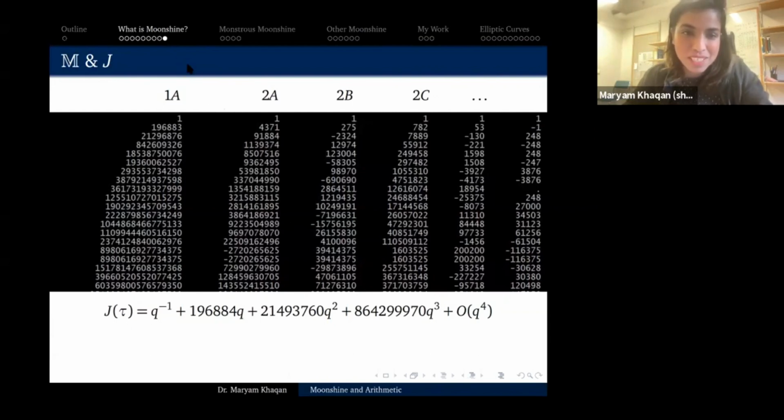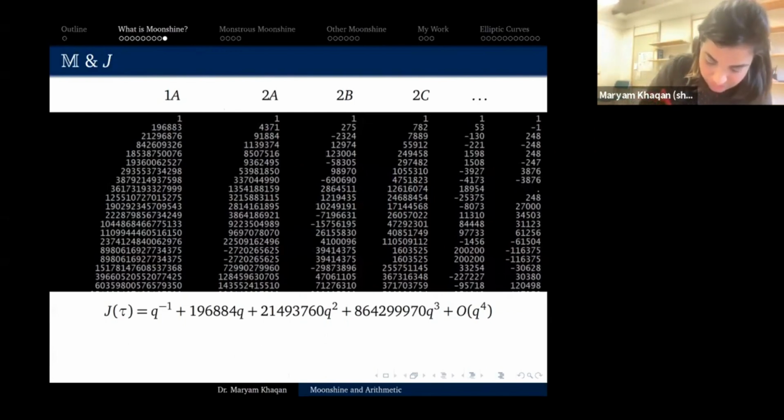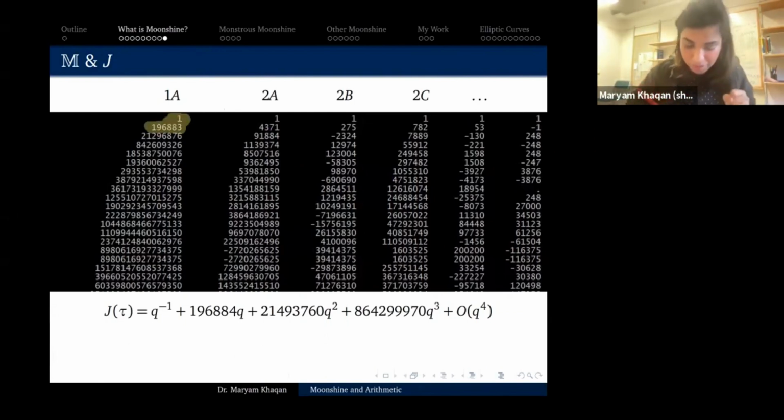There's also someone who posted in the chat. Very good. So this is an audience full of John McKay's. So yes, this is exactly right. Let me find a highlighter that will show up. So this number, these two, it does show up. Okay, 19683 plus 1 is 19684, which is this number.